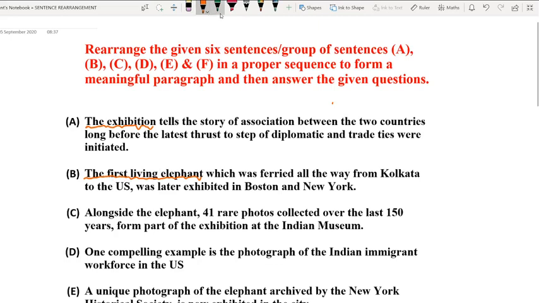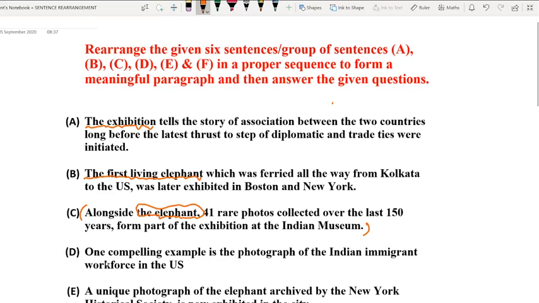Okay, so now we are moving to the third one. Alongside the elephant again refers to a particular elephant, and there is no information provided about this particular elephant anywhere in this sentence, right? And hence option number C will also be eliminated because it will leave certain doubts in our mind.